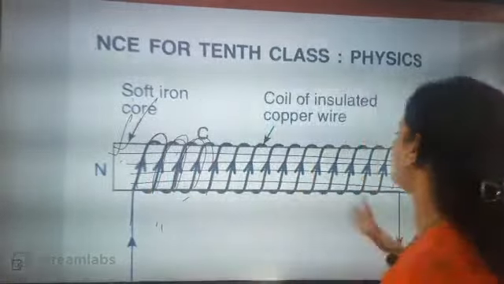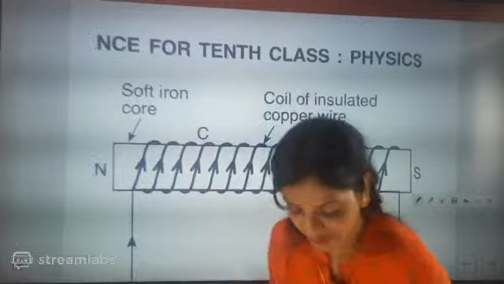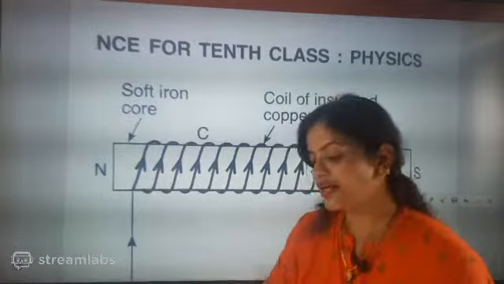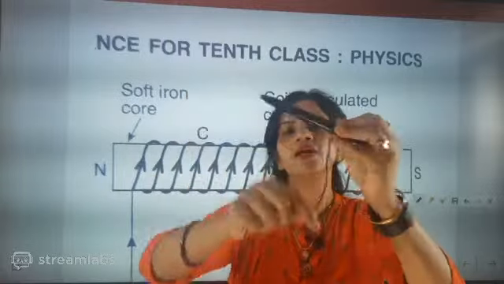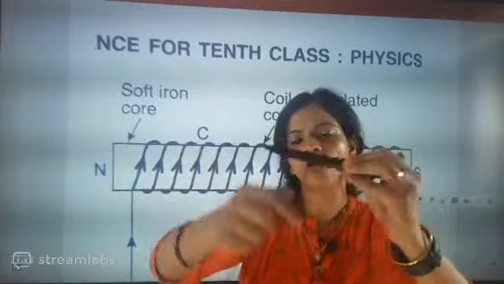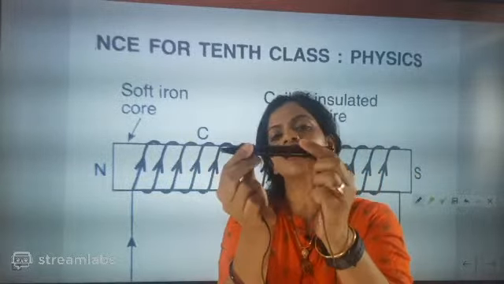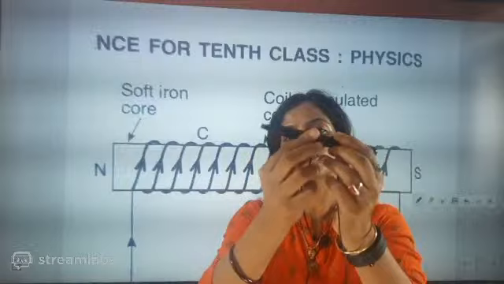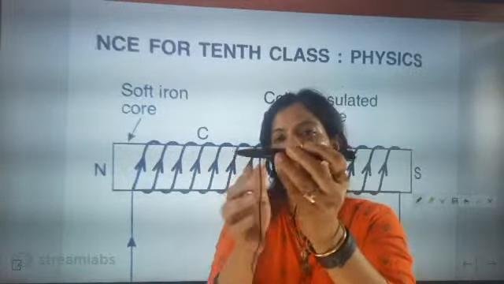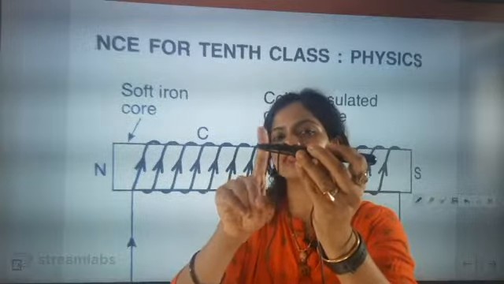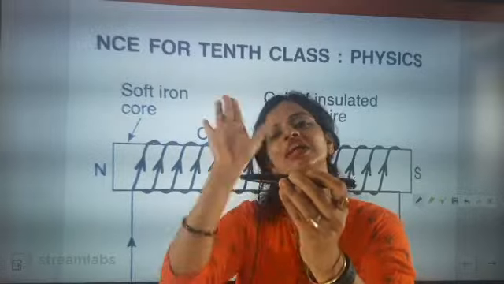Yes, Madhu, I am going to repeat this, beta. Now look here, I am going to repeat from the same point. I told Madhu that this is a soft iron rod. Now through this, I am coiling this copper wire. So what happened, beta? The current will pass through this wire, and the moment it does, this iron rod will act as a magnet. It will have a north pole and a south pole. It will work like a magnet.